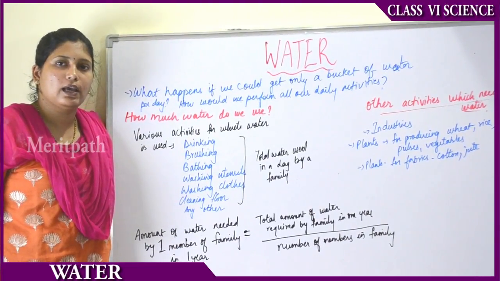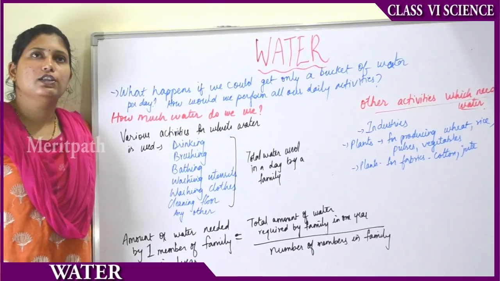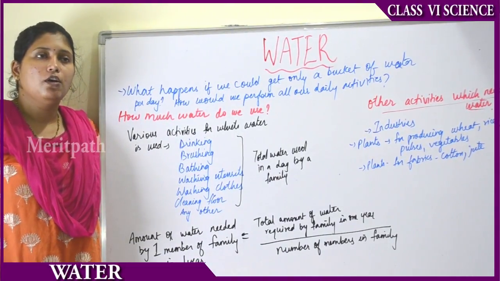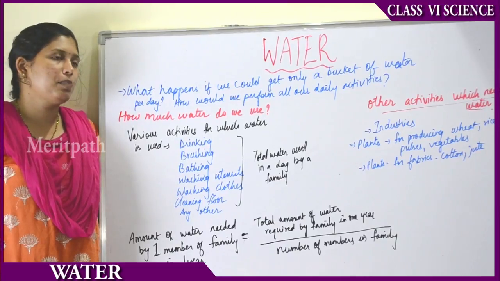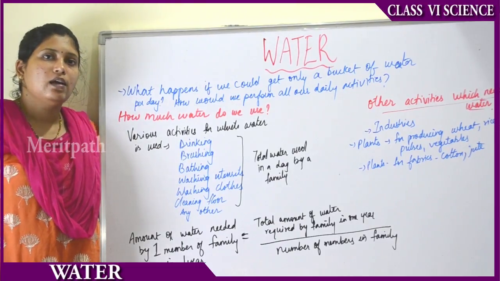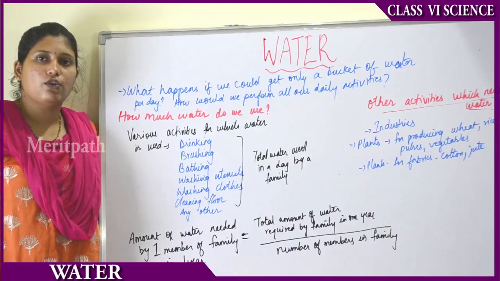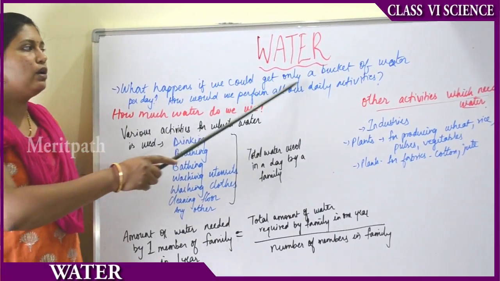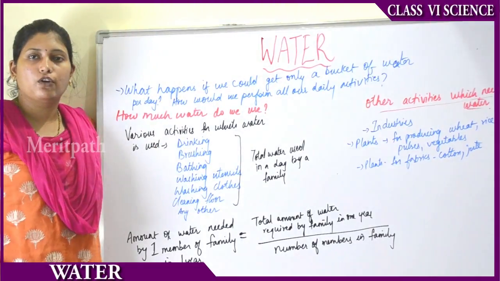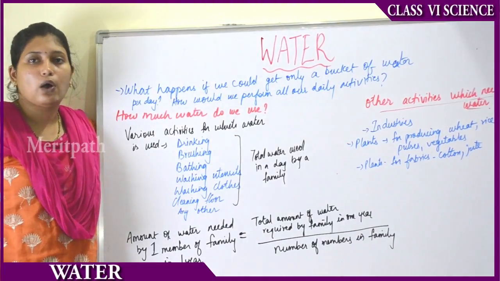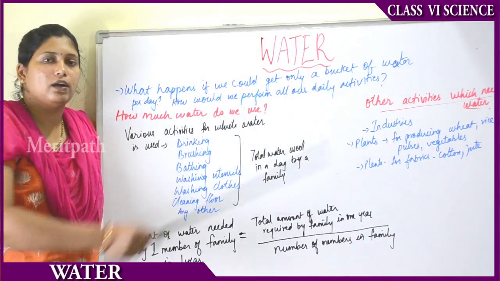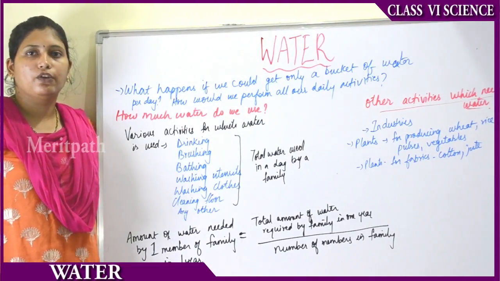bathing, washing, etc. Then if you imagine, if we don't get water, what will happen? There is shortage of water, because nowadays we see in the newspapers, magazines, and we hear in the news that there is water shortage in many parts of the world. So imagine if you could get only a bucket of water in a day for all your activities, then how can we perform all the activities in our daily life with only one bucket of water? It is very difficult, right?